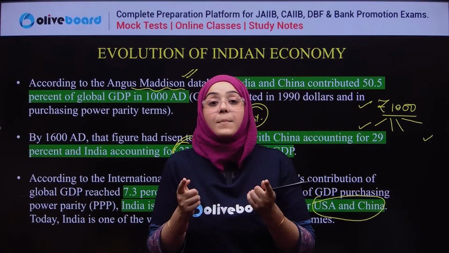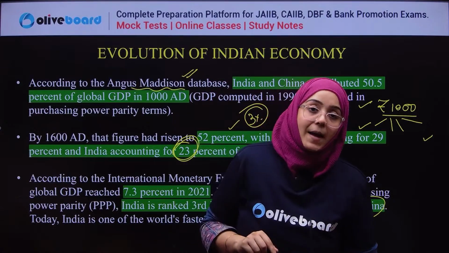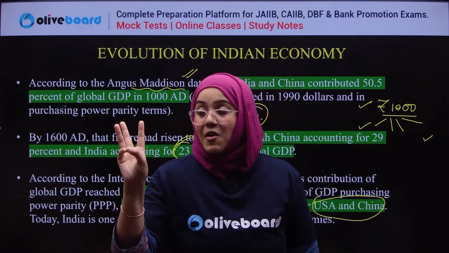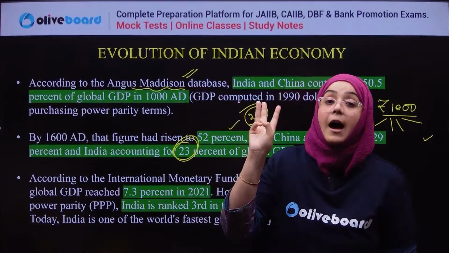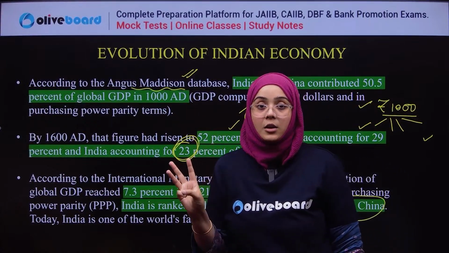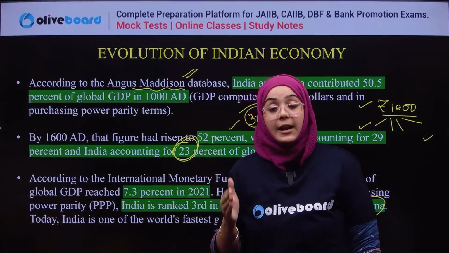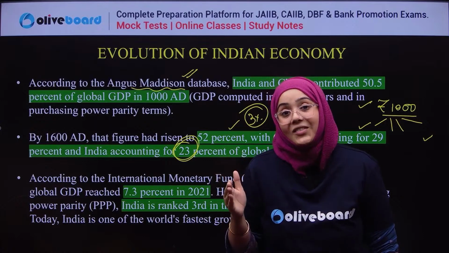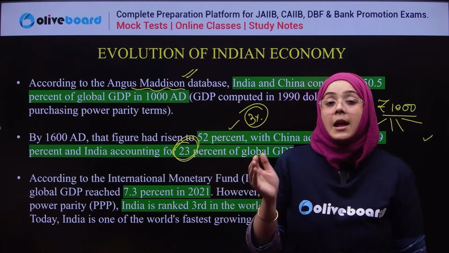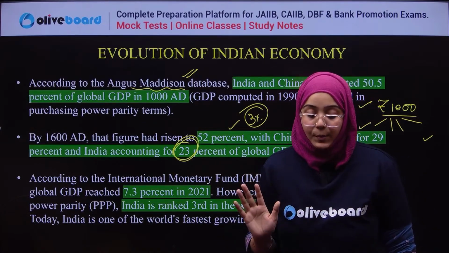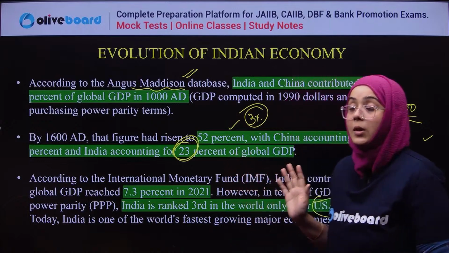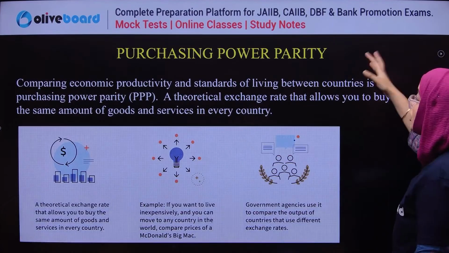So that is compared on the basis of purchasing power parity. Clear? So in purchasing power parity, India is ranked third after the USA and China. We have pretty good numbers in PPP, but in GDP contribution it is only approximately 7.5%.